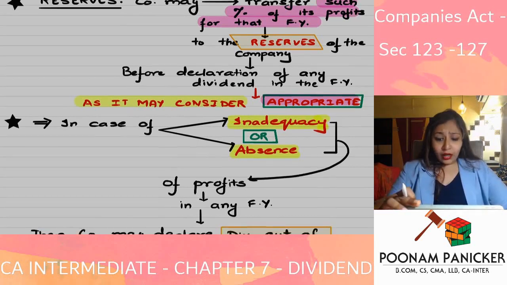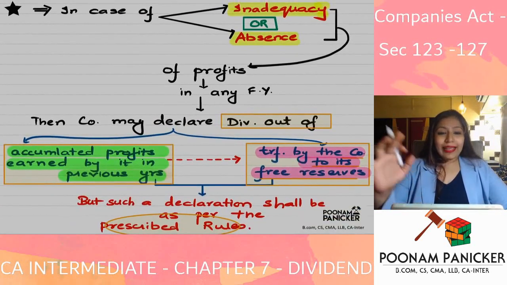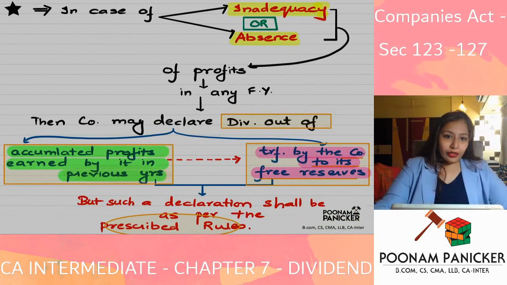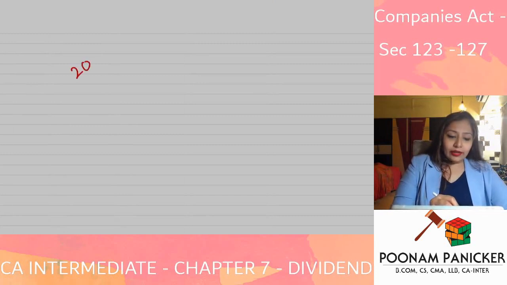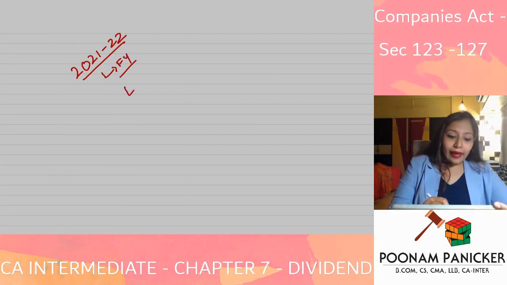Now, in case of inadequacy or absence of profits in any particular financial year, can the company still pay dividend? Listen, say in the year 2021-22, the company does not have profits.